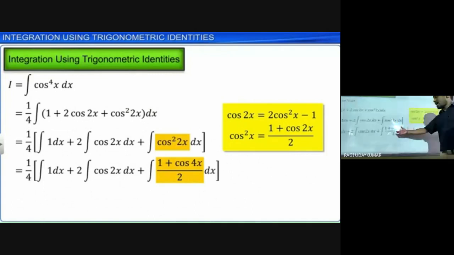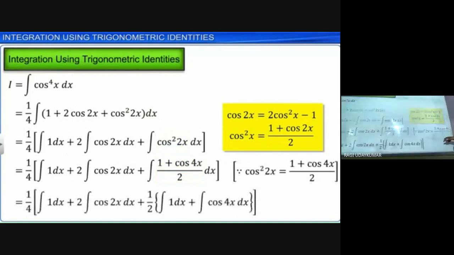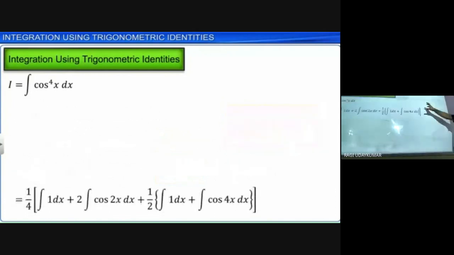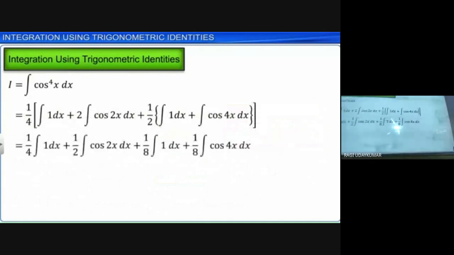And this one, again, you need to split. Cos square 2x equal to (1 plus cos 4x) by 2. So again, we split it. Now the required thing is we are going to get the integration in such a way that 1 dx, cos 2x, the integration is sin 2x, right? But 2x should be considered as t.